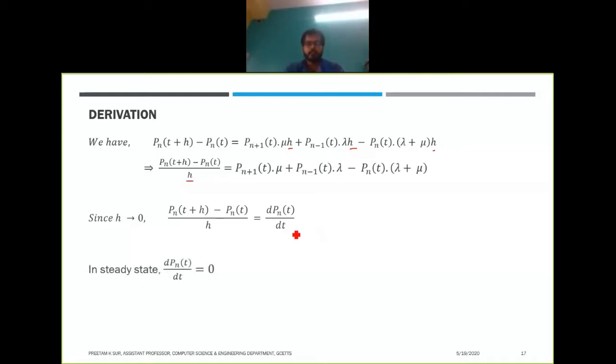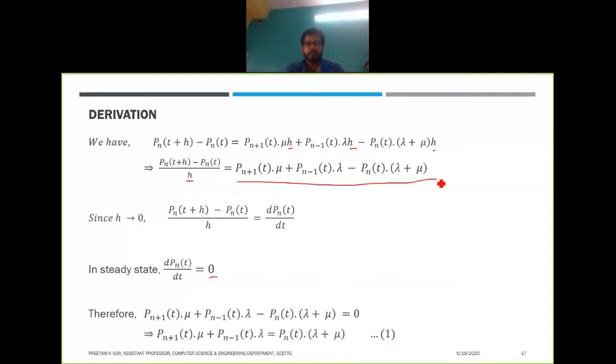In steady state, as we already know, it is not dependent on time, so it will be 0. It means this whole term will be equal to 0.